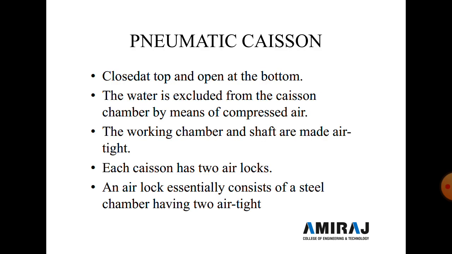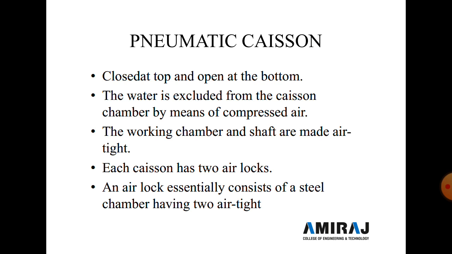Next type of the caisson is a pneumatic caisson. This type of caisson is closed at the top and open at the bottom. Water is excluded from the caisson chamber by means of a compressor. The working chamber and shaft are made airtight so that the workman may carry out excavation work underneath the caisson, and the water may not find its way inside from below. The pressure of the compressor in the shaft is kept just higher than that of the water at the depth.